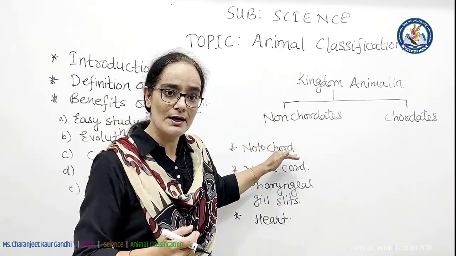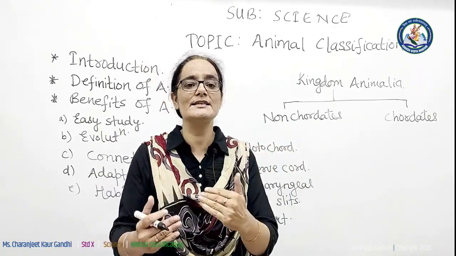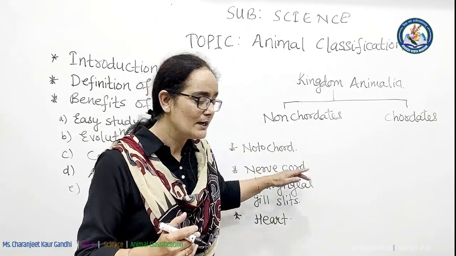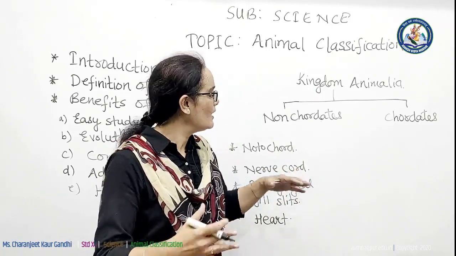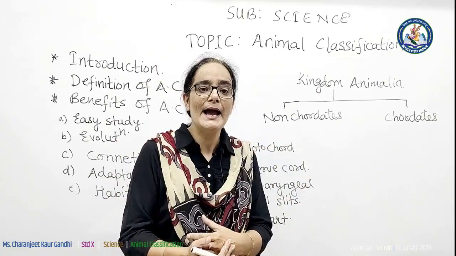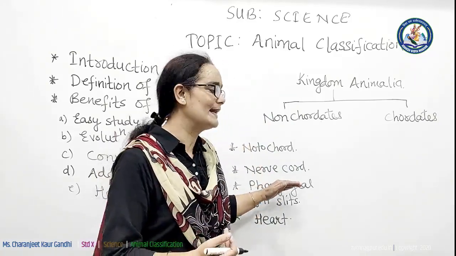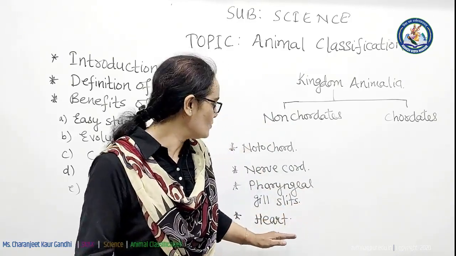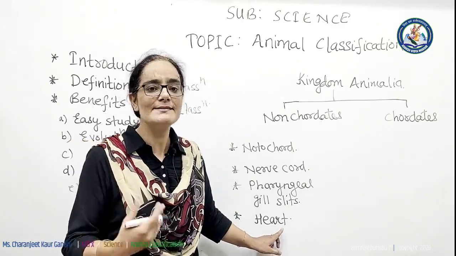First is notochord. It is a supporting rod which is present in some stages of the life cycle of an animal. Second is nerve cord. Nerve cord is also a rod-like structure which is present along with notochord and it is related to the central nervous system. Third point is pharyngeal gill slits. They help in the process of respiration. And you know about the heart. This is the fourth point, that is heart.